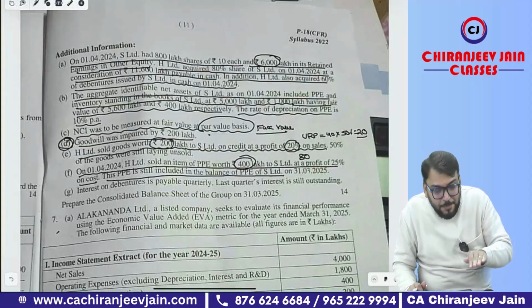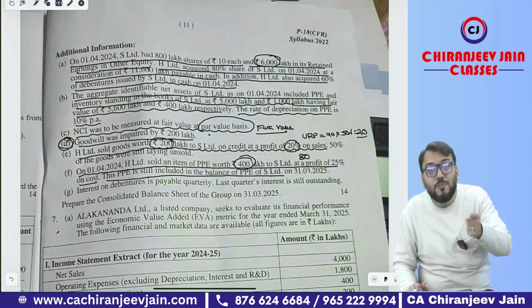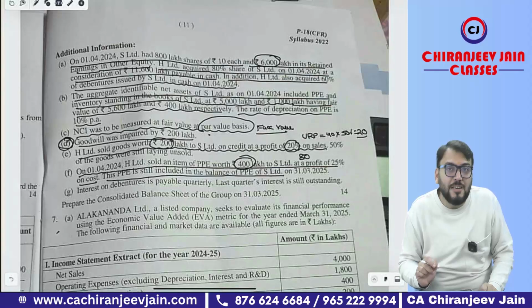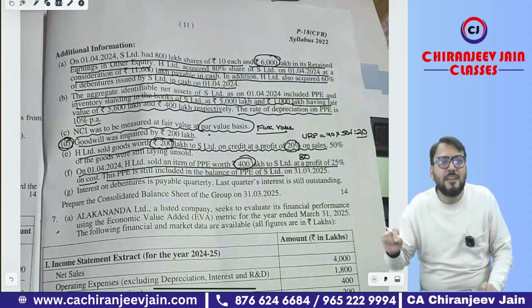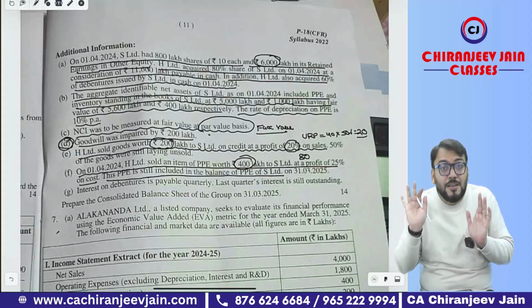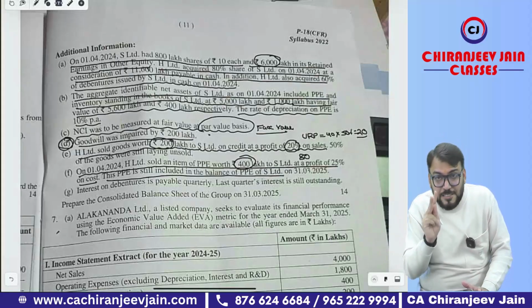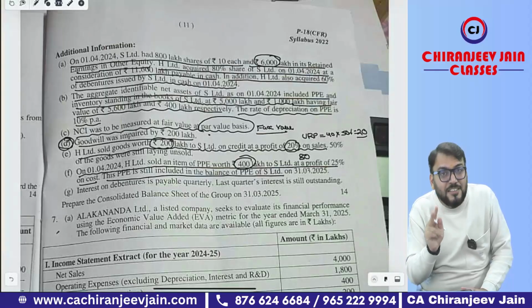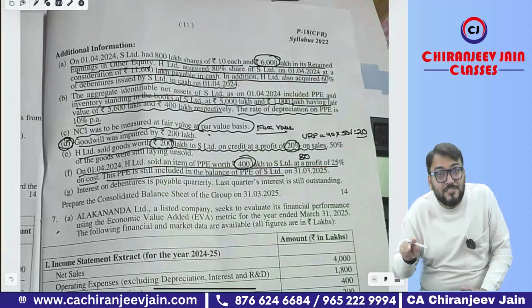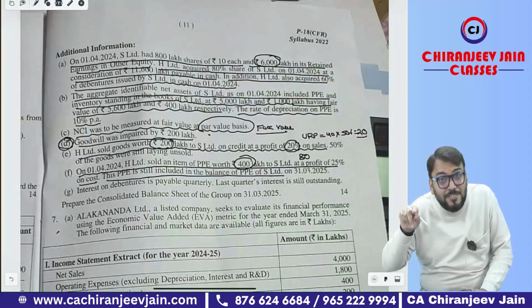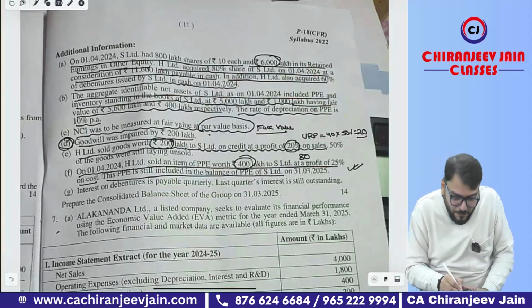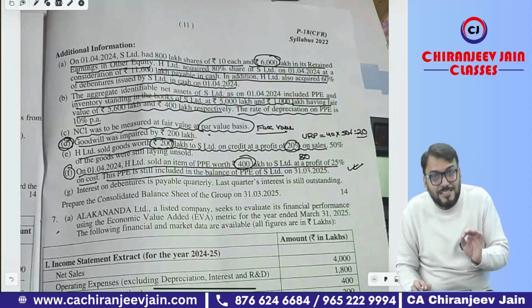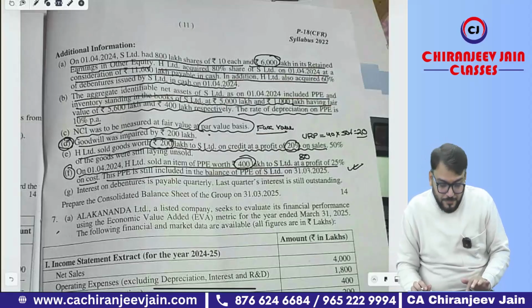If you are decreasing the depreciation amount, it means you need to increase the profit of S Limited, and therefore one more journal entry: PPE account debit to profit of subsidiary company, or you can say depreciation expense of subsidiary company. Got this point? It means there are two cancellations. One is the cancellation of unrealized profit. One is the cancellation of extra depreciation charged by S Limited on the unrealized profit part. Okay, sir. Yes, sir. Very good point. This is the first time they are asking this type of question in the CMA exam.